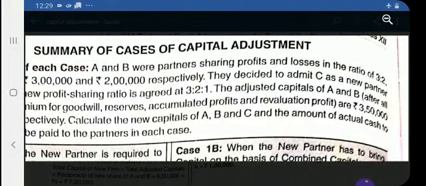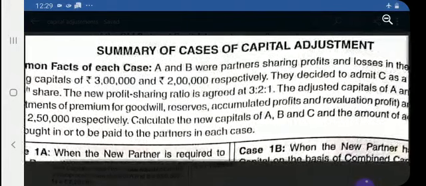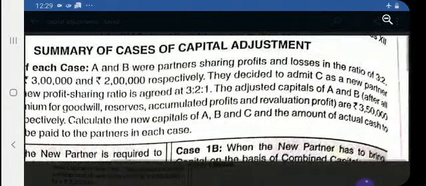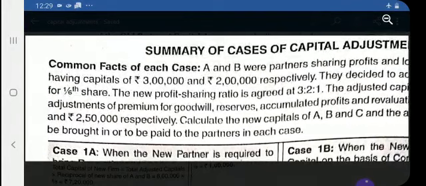And in this question, adjusted capital means after crediting the goodwill, reserves, accumulated profit, revaluation profit, the capital of A is 3,50,000 and B 2,50,000. It is already calculated.